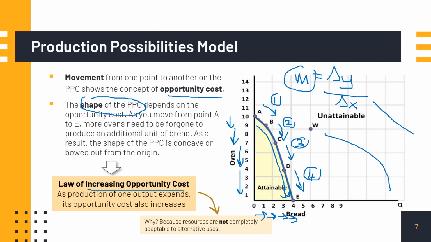In fact, we may need to use more and more resources from oven to make the bread because they just don't have the skill or experience. We need to train them. So that is the main, intuitive reason why the opportunity cost is increasing for the PPC.